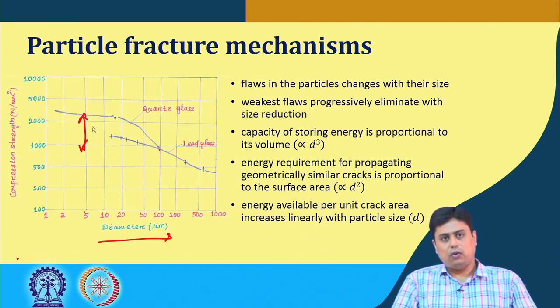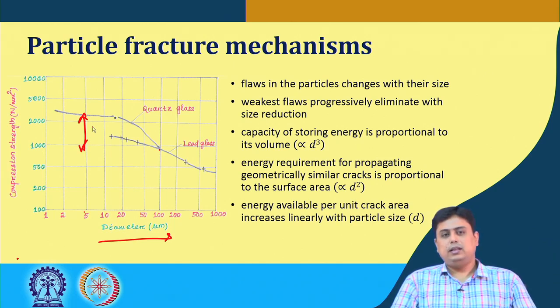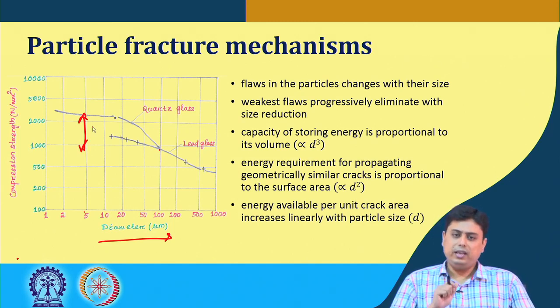The weakest flaws are progressively eliminated with size reduction. The most vulnerable parts, or weaknesses, are eliminated as the size is reduced to finer sizes, and that is the reason why finer particles are very hard to break into even finer particles.